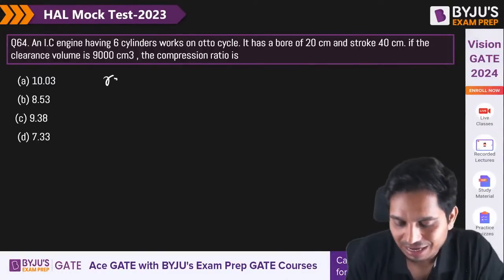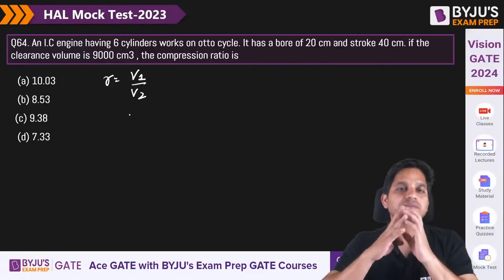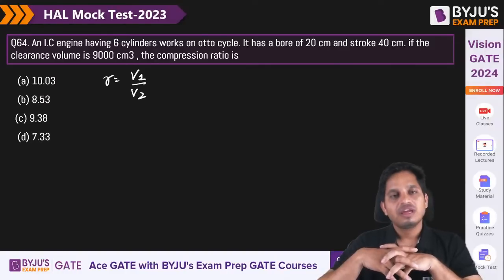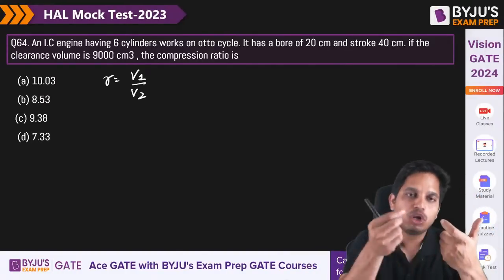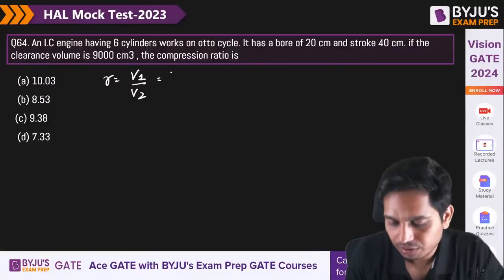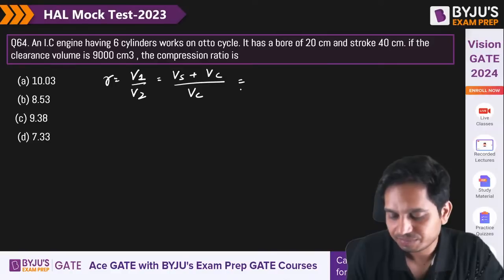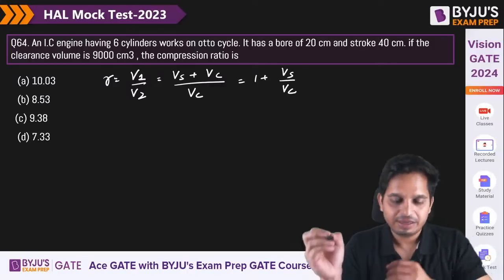So what is r? r is V1 by V2. Now what is V1? V1 is basically swept volume plus clearance volume. So r is 1 plus swept by clearance.